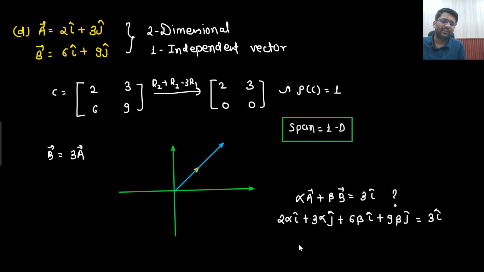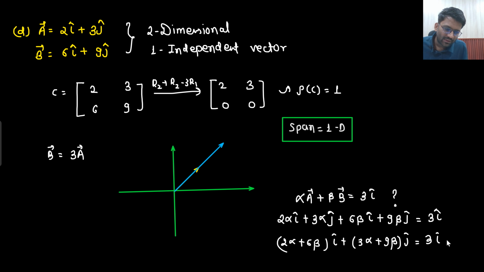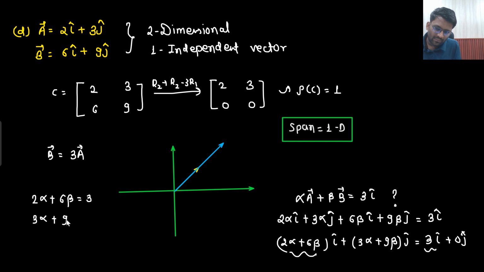I am multiplying this with beta, this with alpha. So what you are getting? So (2 alpha plus 6 beta) i cap plus (3 alpha plus 9 beta) j cap, that is equivalent to 3 i cap plus 0 j cap, right? So 2 alpha plus 6 beta should be equivalent to 3, and 3 alpha plus 9 beta should be equivalent to 0. Is it possible?